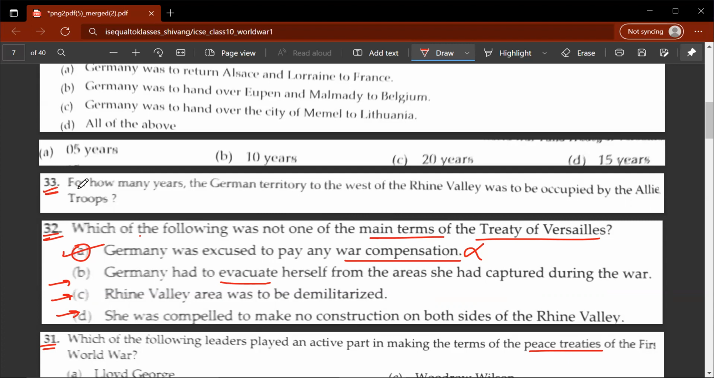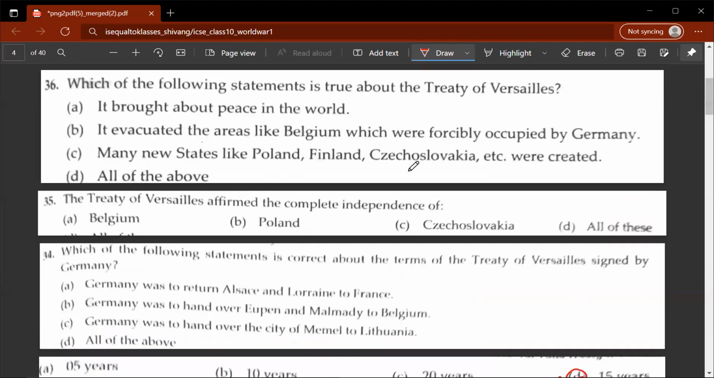Okay, let's move on to the 33rd question. How many years was the German territory to the west of the Rhine Valley to be occupied by the Allied troops? So this would be D, 15 years. 34th question. Which of the following statements is correct about the terms of the Treaty of Versailles signed by Germany? So in this case, the correct answer would be D, all of the above.